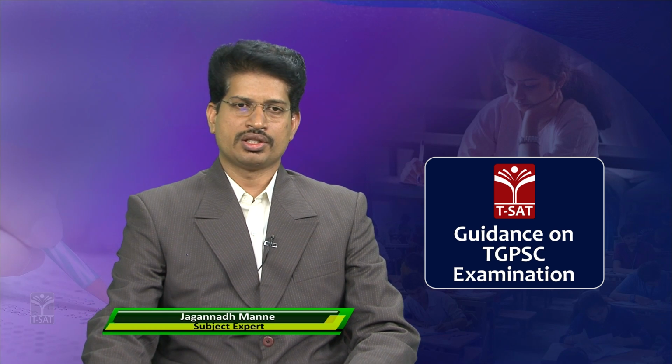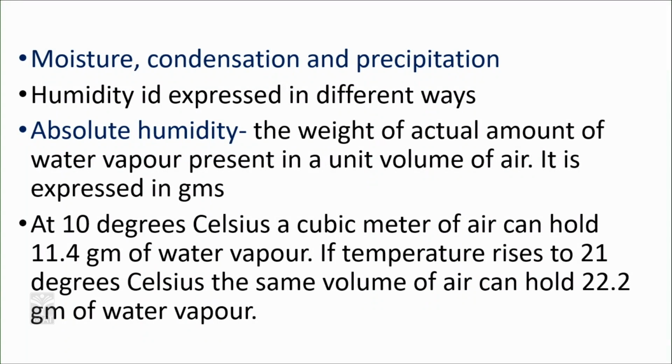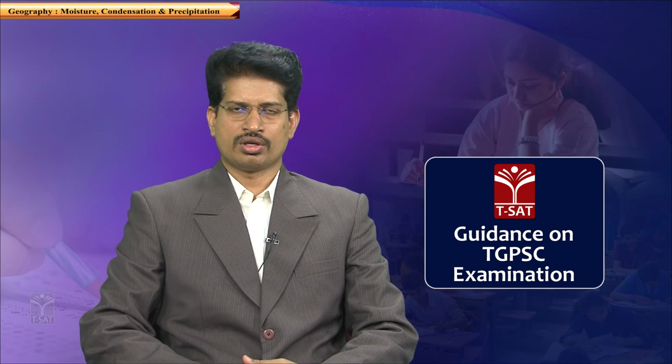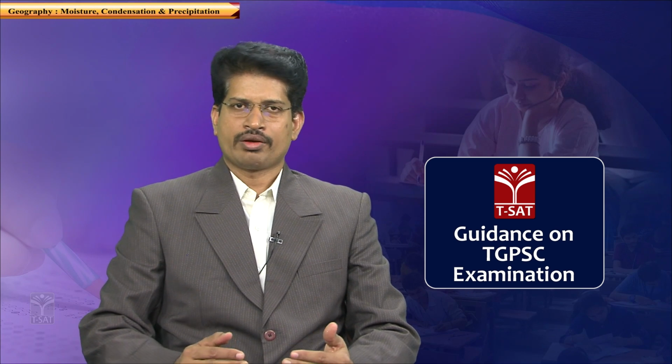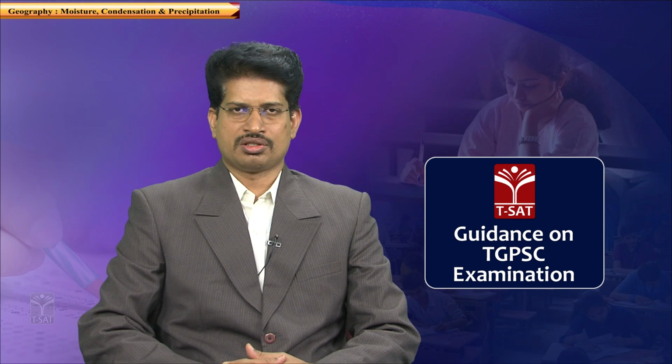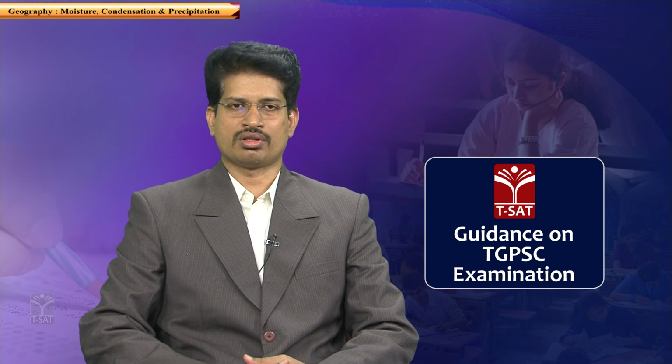So, here in this context, moisture is the amount of water vapor present in the atmosphere. Humidity is expressed in different ways. So, the moisture or the humidity is the amount of water vapor present in the atmosphere. What are the different ways this existence of moisture in the atmosphere can be explained? Different kinds of questions are asked regarding the availability of moisture or the measurement of moisture in the atmosphere.